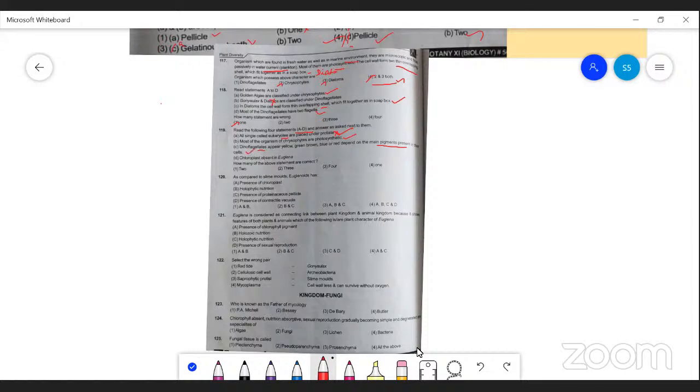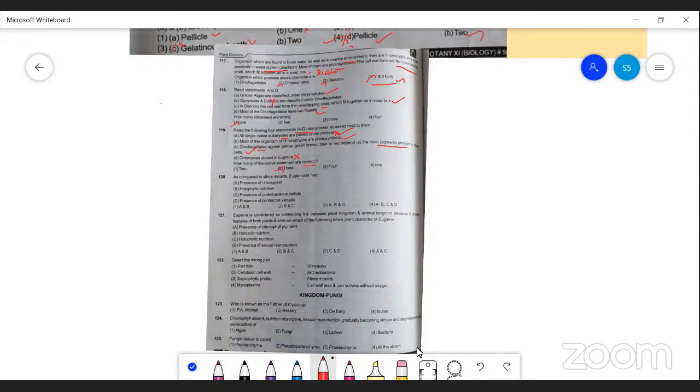This is also correct. And the chloroplast absence in Euglena is wrong because certain plant characters are also possessed by Euglena due to the presence of chloroplast. So it is wrong. How many of the above statements are correct statements? First 1, 2, 3, 3 statements. So the correct answer is 2.